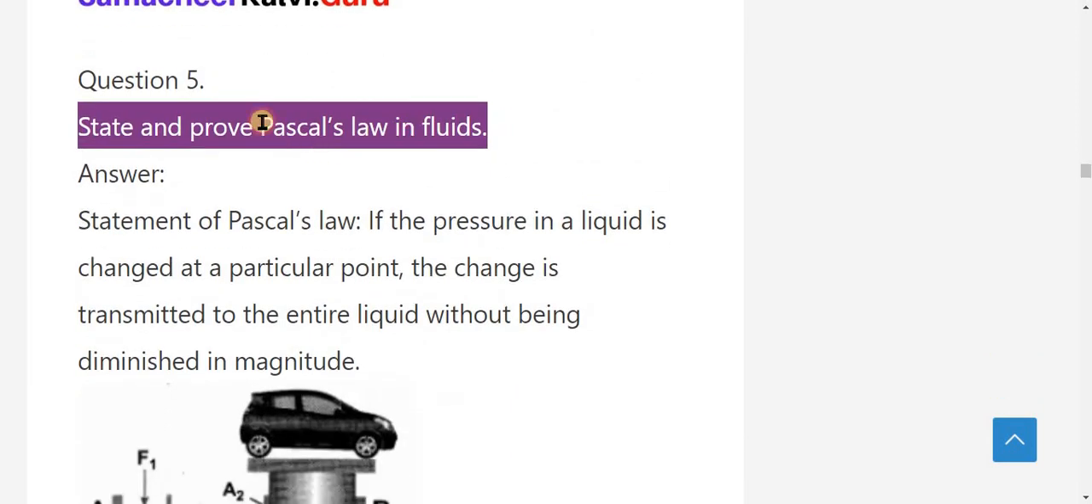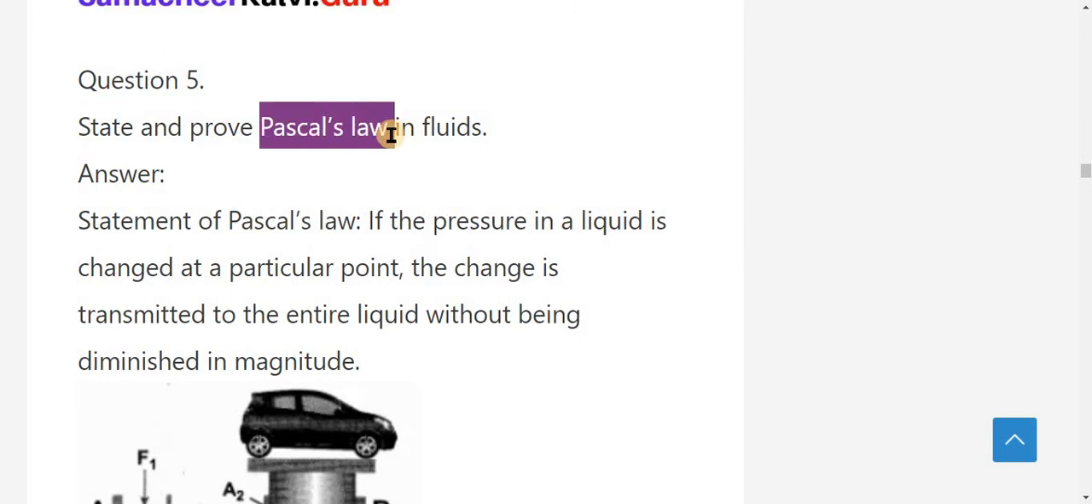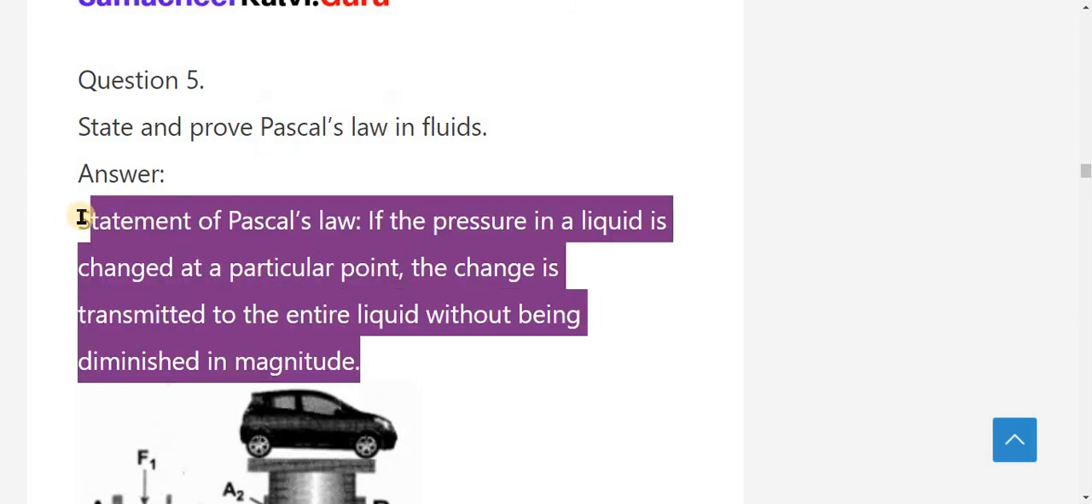What is meant by Pascal's law? Pascal's law means the pressure applied at any point is equally distributed in all directions. This is one statement of Pascal's law. Another statement of Pascal's law is: if the pressure in a liquid is changed at a particular point, the change is transmitted to the entire liquid without being diminished in magnitude. This law is very important for your 2-mark question.